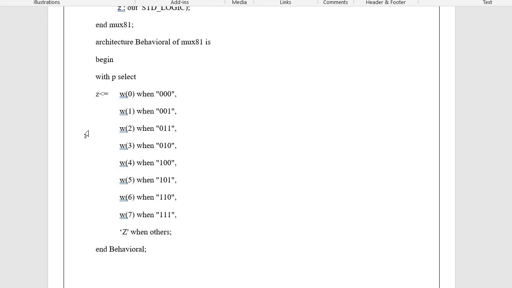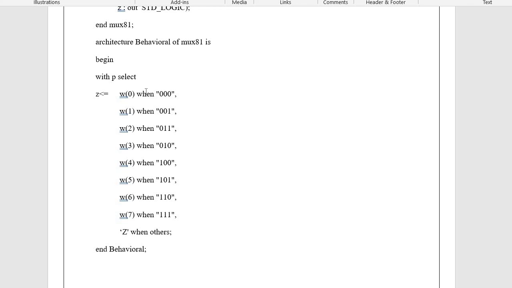So this is the syntax and style of writing the with-select statement. Here there should be a single signal with which we want to get the selection. Then you need not write the assignment every time; only for the first statement you have to use the assignment operator.